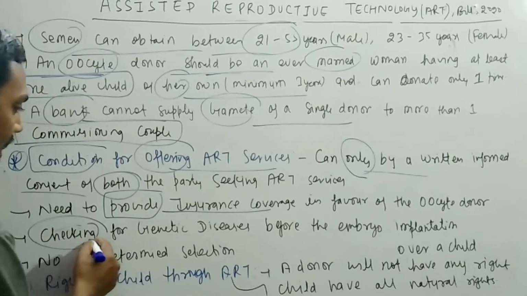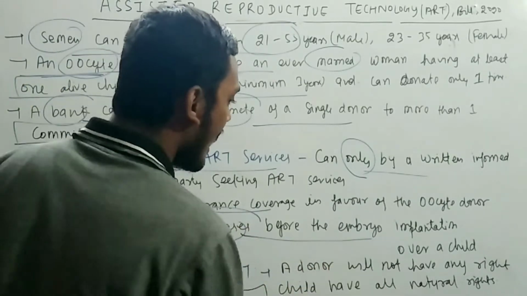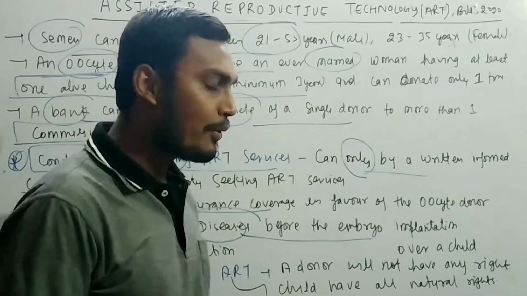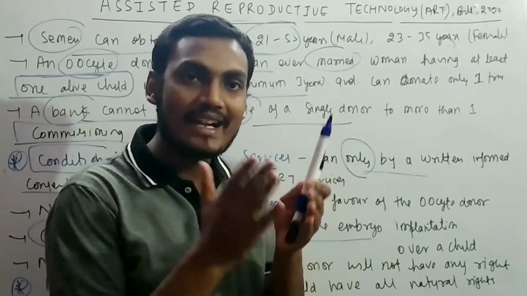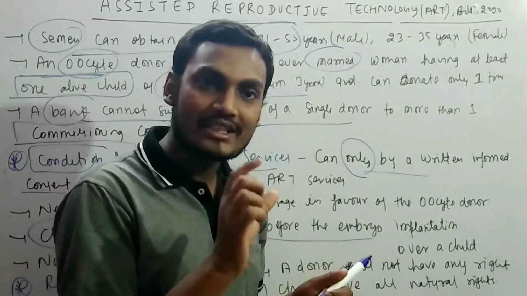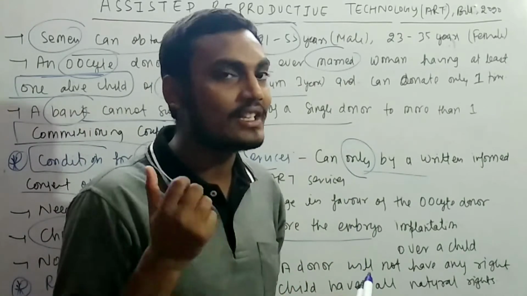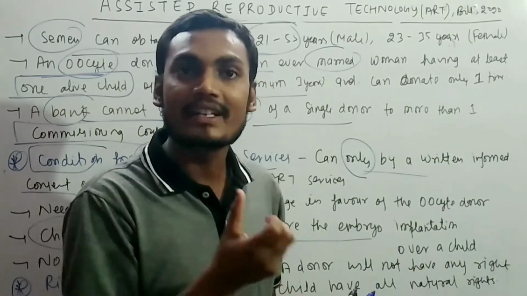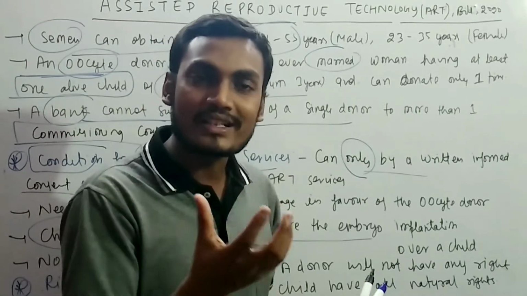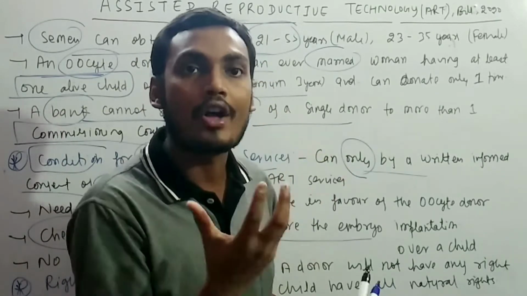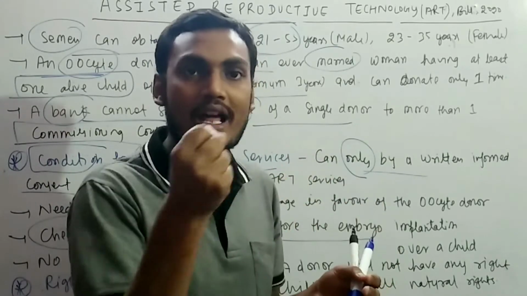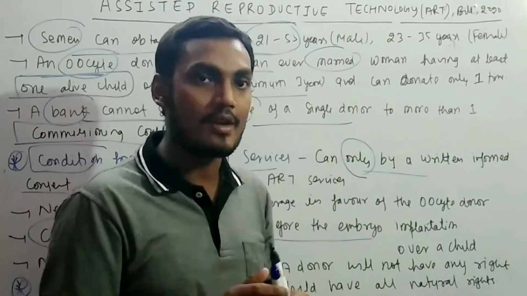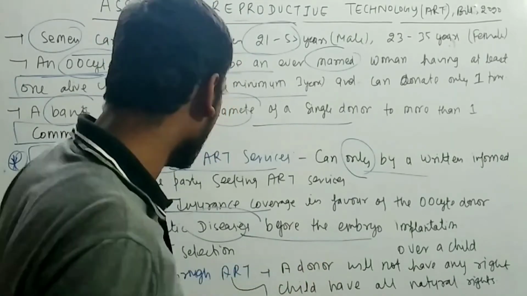Then remember the checking for genetic disease before the embryo implantation. Suppose at any time when the sperm and eggs are fertilized in the lab, sometimes the sperm might carry the disease and sometimes the egg might carry the disease. So you need to first check the genetic disease of both the parties, those who are giving the sperm and those who are giving the egg. So this is very, very important, which is a very positive point you need to remember.